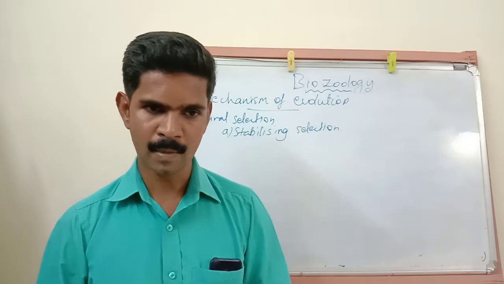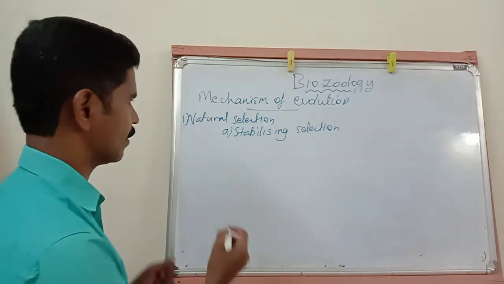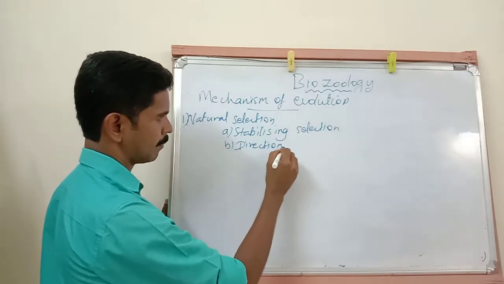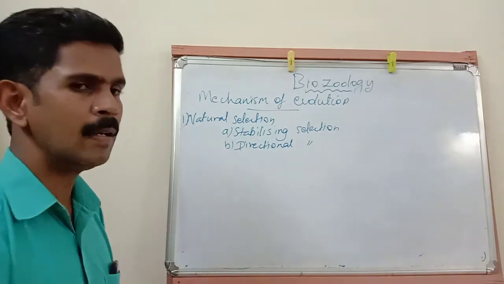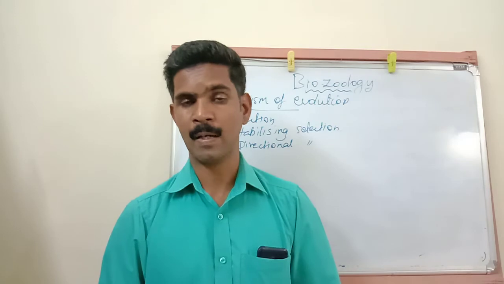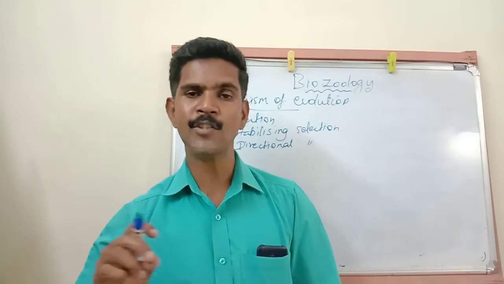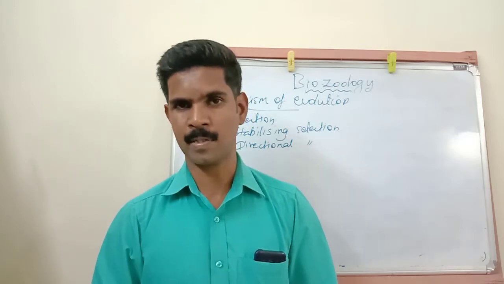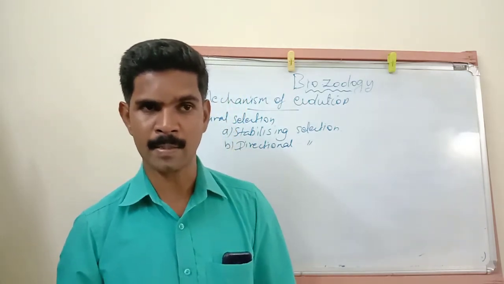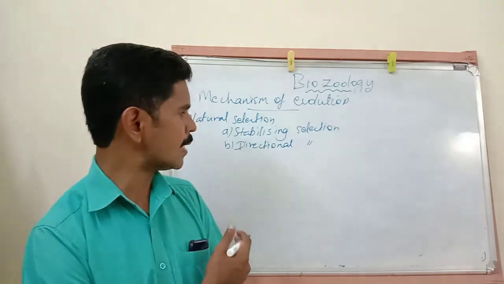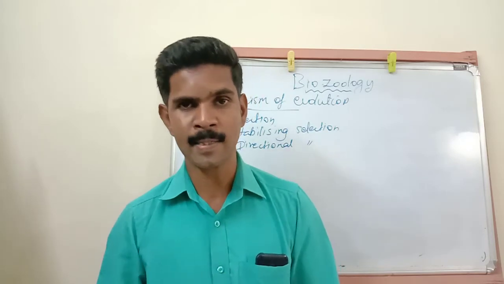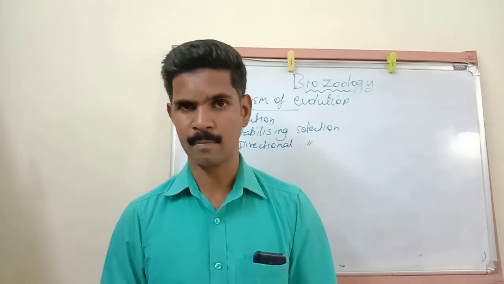Then the second one is directional selection. The second selection is called directional selection. This selection operates when some gradual changes take place in the environment. The first selection operates when the environment is in stable condition, that means there is no change. But the second selection, directional selection, operates when gradual or small changes take place in the environment.